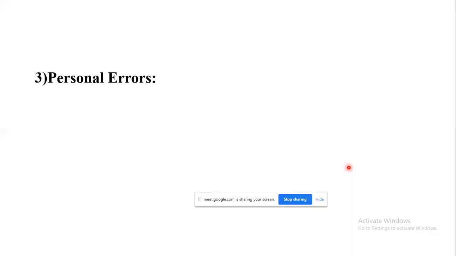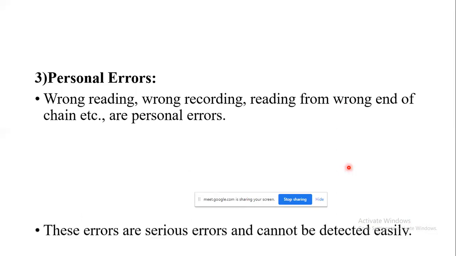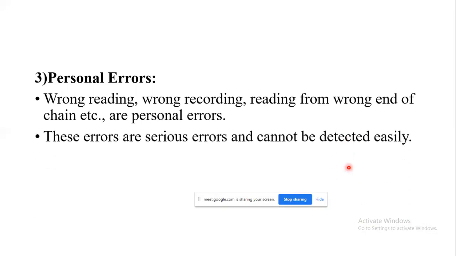Errors occurring due to carelessness of the chainman, who is going to carry the chain, are called personal errors. For example, wrong reading, wrong recording, reading from the wrong end of the chain. These errors are serious and cannot be detected easily.